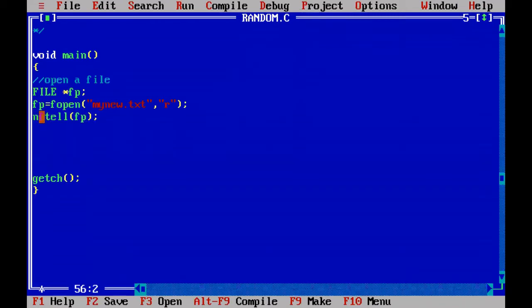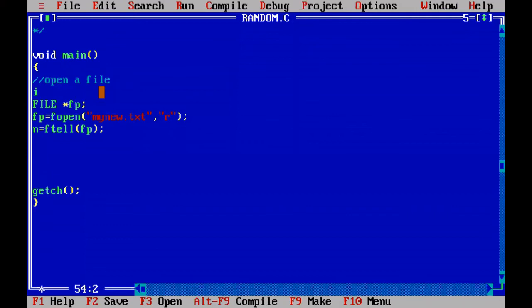n equal to ftell(fp). So fp is what? mynew.txt, which is opened in reading mode, and the file marker is positioned at the beginning of the file. That means the file marker is positioned at the 0 index. So that 0, the file marker position, is written to the left side. That we will capture with n. So n is what? Integer value. Define n also, an integer variable n.